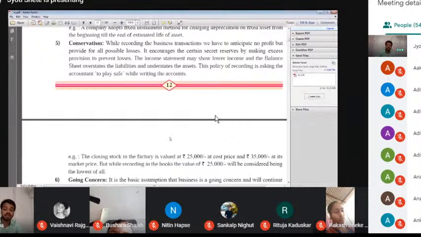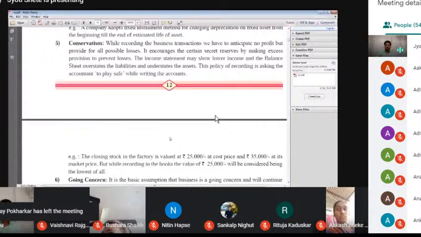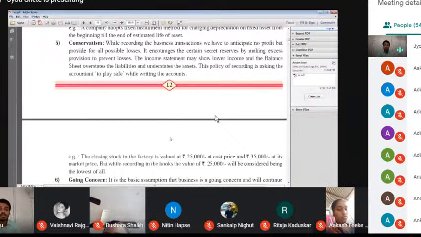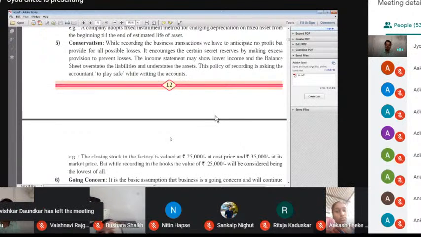Remember, at the starting point of the year, I purchased 10 mobiles. Each mobile costs 10,000, which means I invested 1 lakh rupees into my business. But at the end of the year, I sold only 5 mobiles, which means 5 mobiles remained. The cost of those 5 mobiles is 50,000.